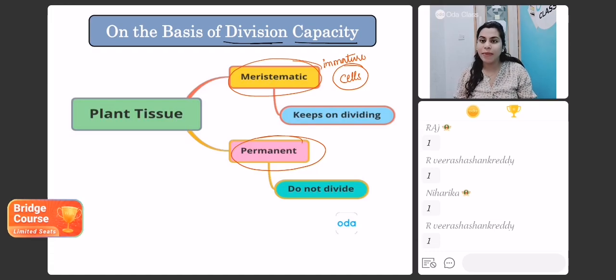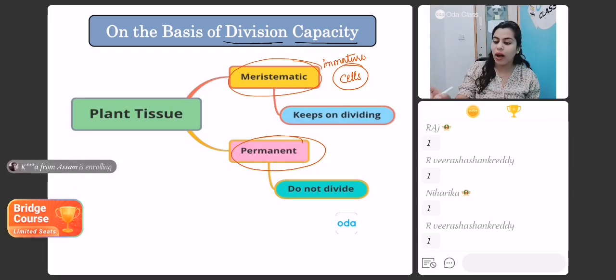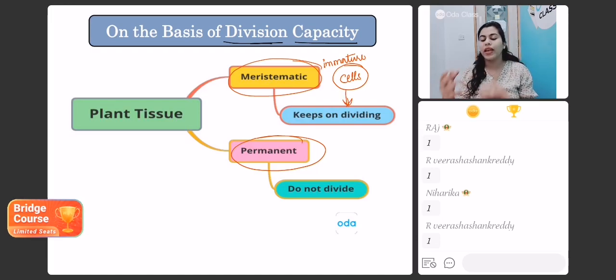So meristematic cells are immature cells. They are undifferentiated cells. That means they do not have a specific function. These immature cells keep on dividing. They undergo active division, students, and by dividing actively, they form more and more new cells.